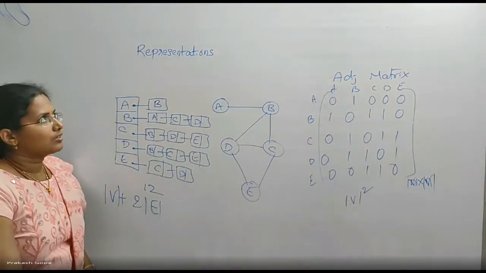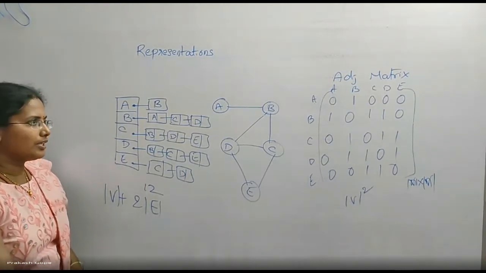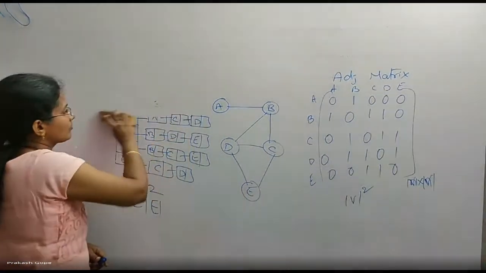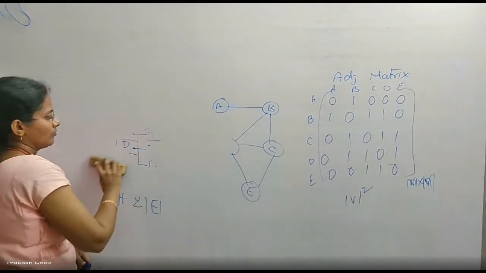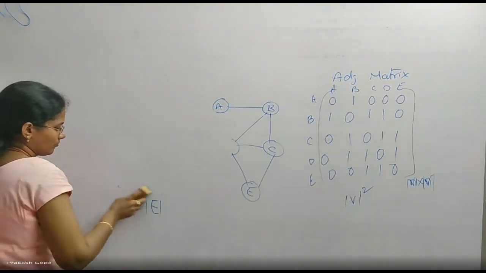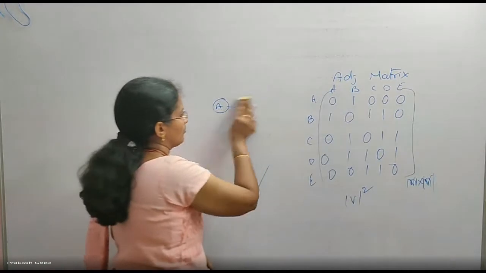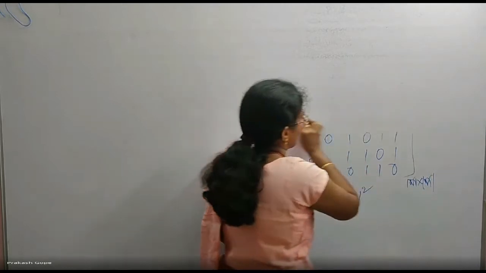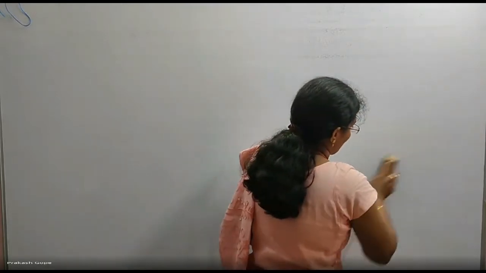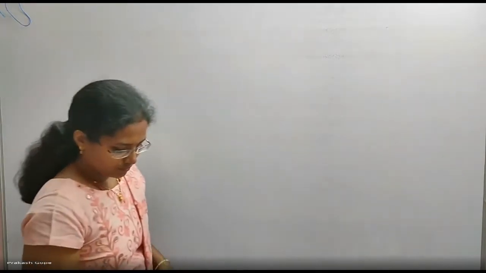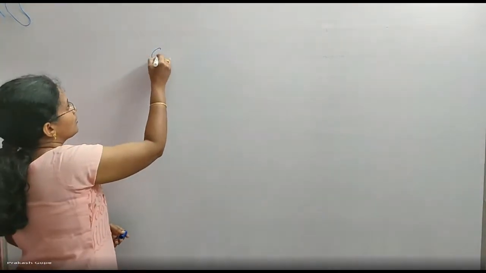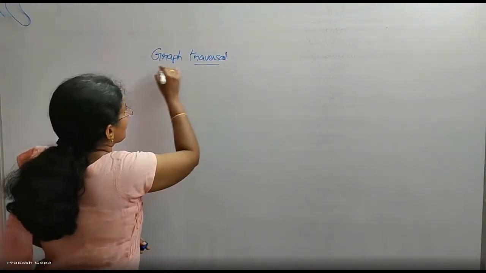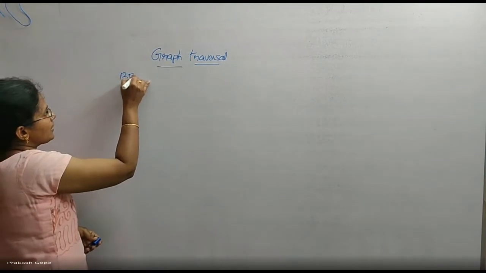Now we'll see graph traversals, BFS and DFS. Two graph traversals, that is BFS and DFS.